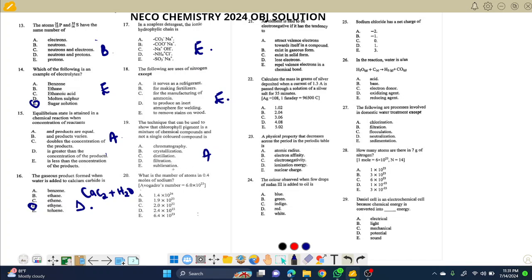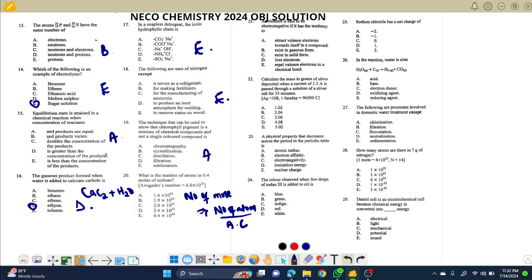The next says, what is the number of atoms in 0.4 moles of sodium? So this is a formula-based question. Number of moles is number of atoms over Avogadro's constant. Because of time, I will just tell you the logic: the number of particles or number of atoms divided by Avogadro's constant.